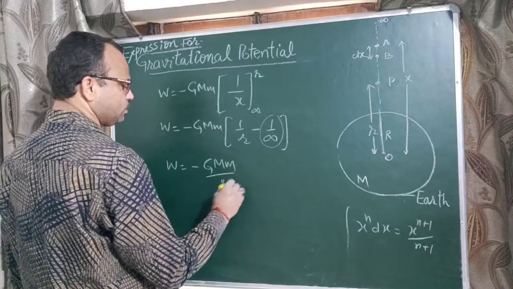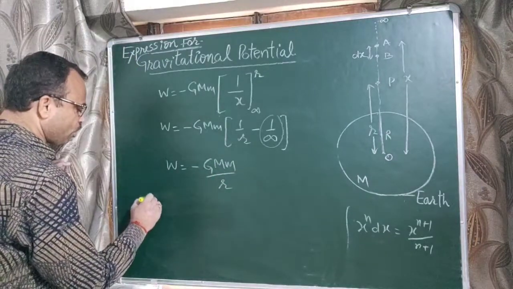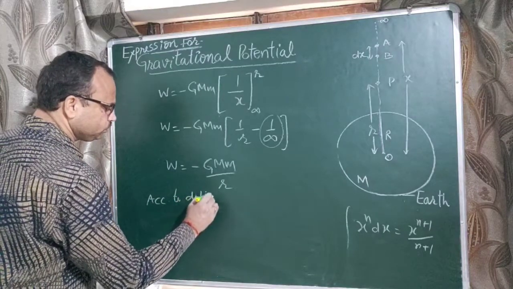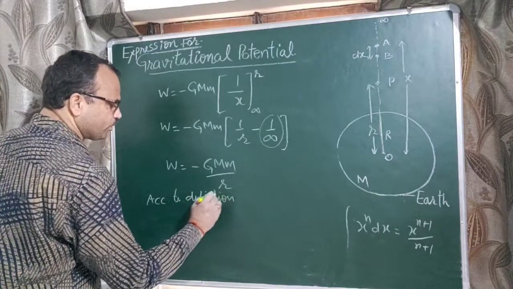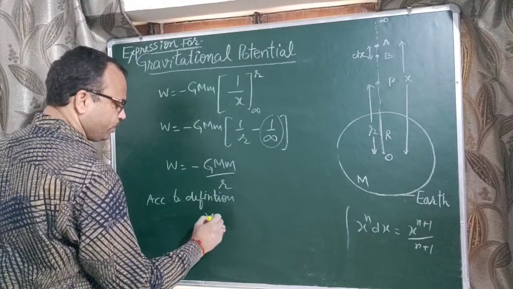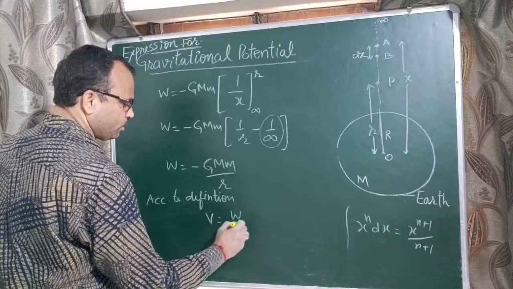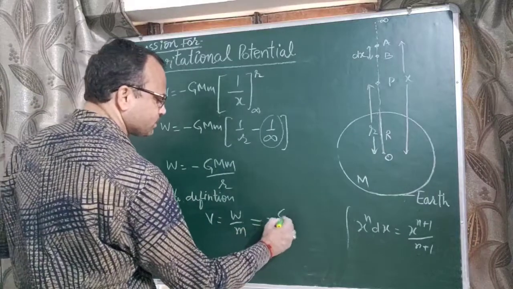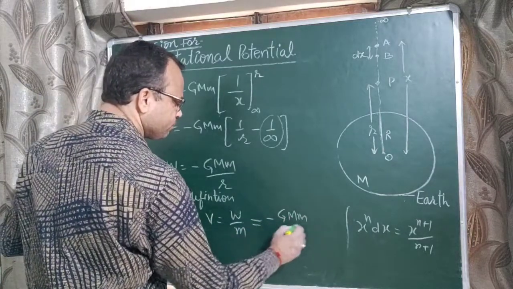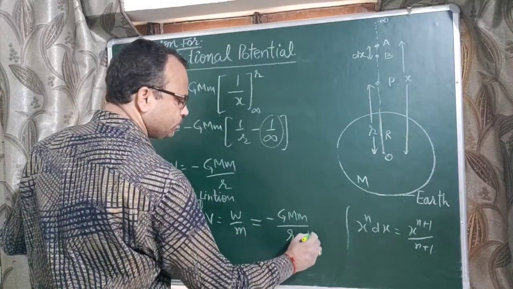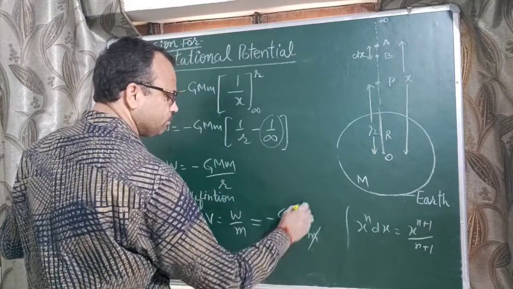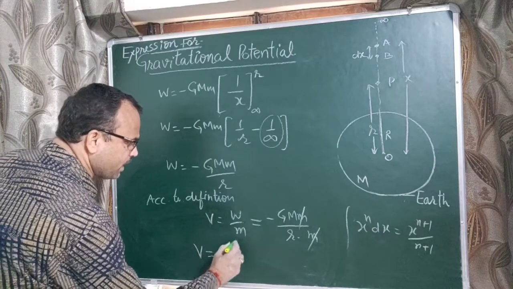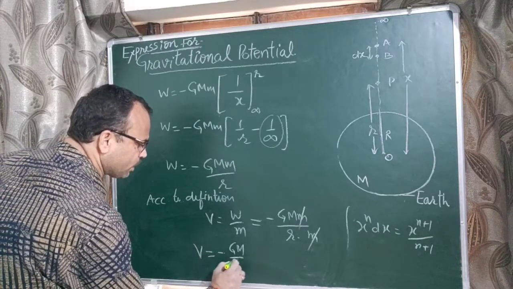So according to the definition of gravitational potential, V equal to W upon m. Now substitute the value of W, minus G M m upon r, into this. The small m and m cancel, so gravitational potential is equal to minus GM upon r.